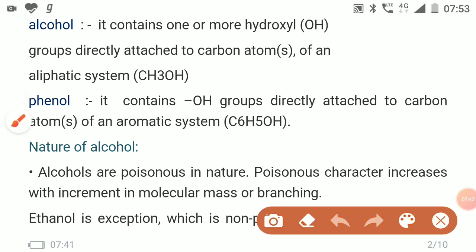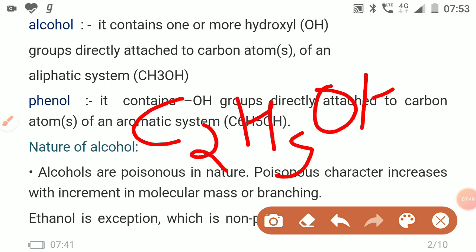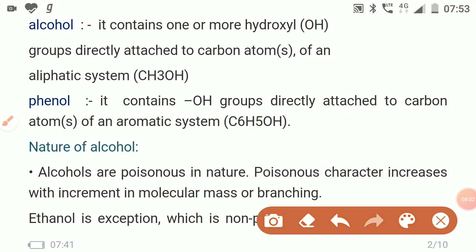You know what is the formula of ethanol? C2H5OH. It is non-poisonous in nature. Except this, all the alcohols are poisonous in nature.